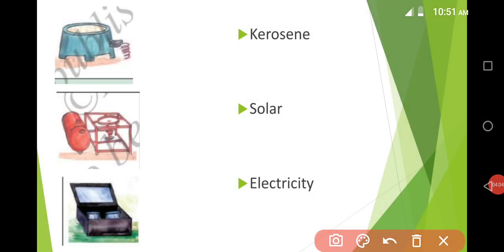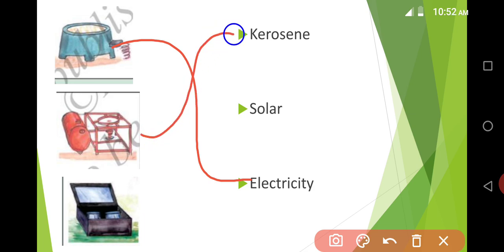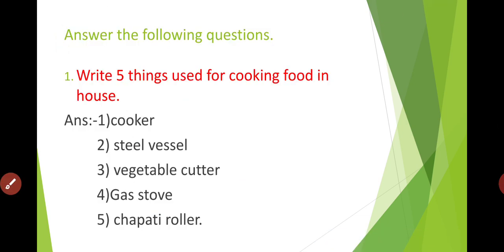Next, what is it? It is an electric stove. So then its fuel will be electricity. Good. Next, it is a kerosene stove. So its fuel is kerosene. Next, the sixth one, what is it? It is a solar stove. What will its fuel be? Fuel will be solar. Yes students, so I hope you understood. Next we will move to the next one.